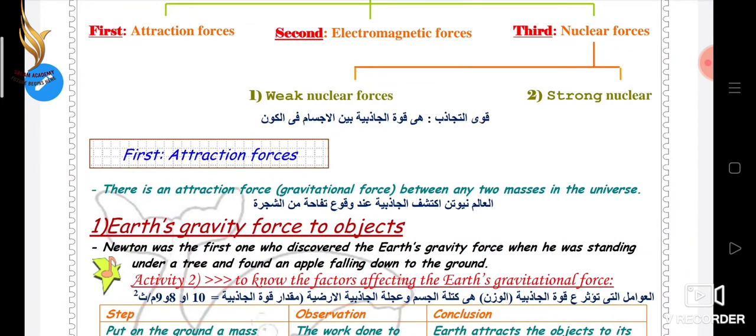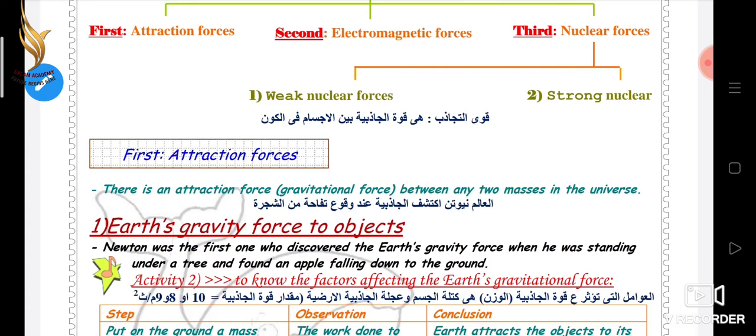What are the fundamental forces in nature? First, attraction forces or gravitational forces. Second, electromagnetic forces. Third, nuclear forces. Where nuclear forces, we have the weak nuclear forces and strong nuclear forces. First, attraction forces or gravitational forces. There are attraction forces between any two masses in the universe.